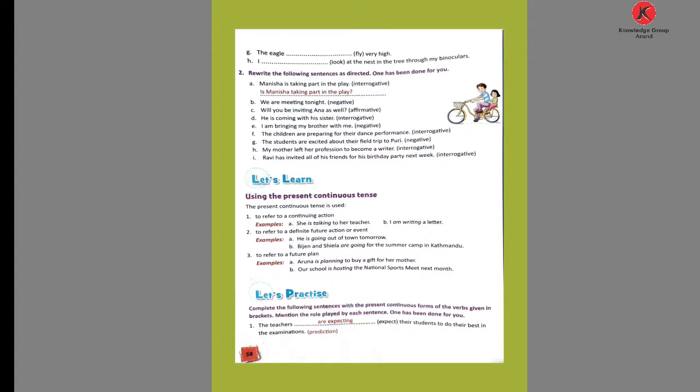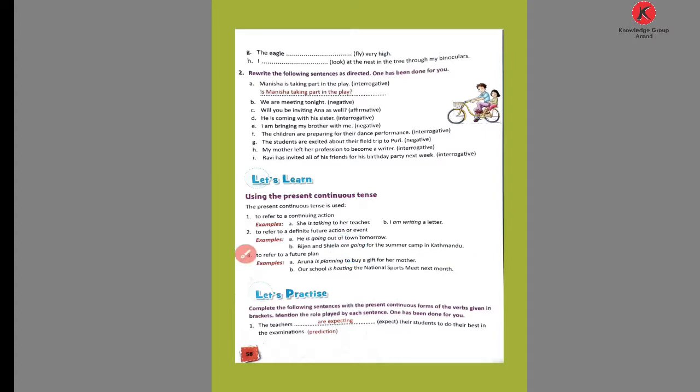Bijan and Sheila are going for summer camp in Kathmandu. So it's not that the action is taking place at the same time while talking, but talking about what? A future event, future action.